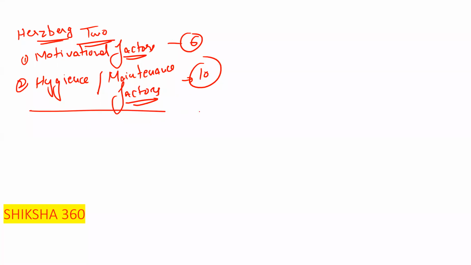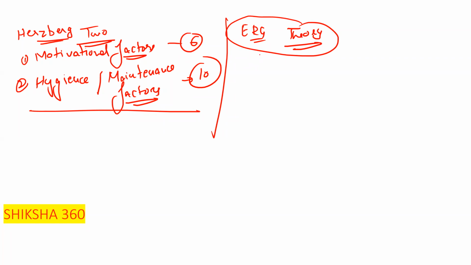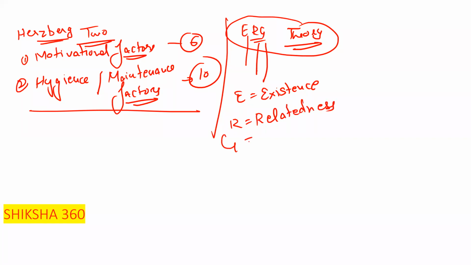Now the next theory is ERG theory. Clear? This theory is based on, what is the full form of ERG? E stands for existence, R stands for relatedness, G stands for growth. This is basically the ERG theory.